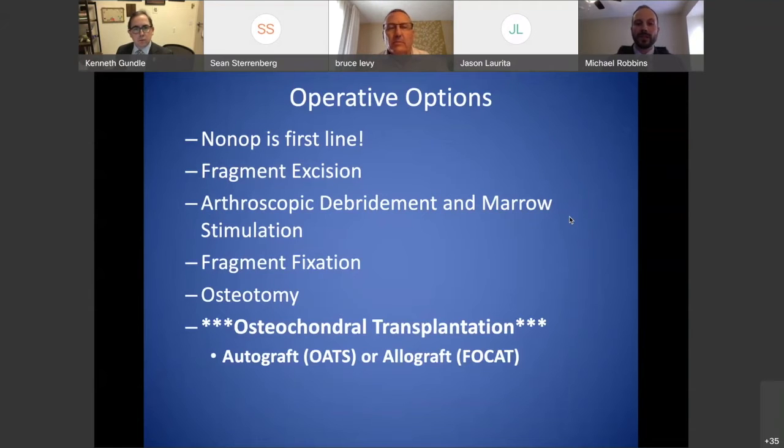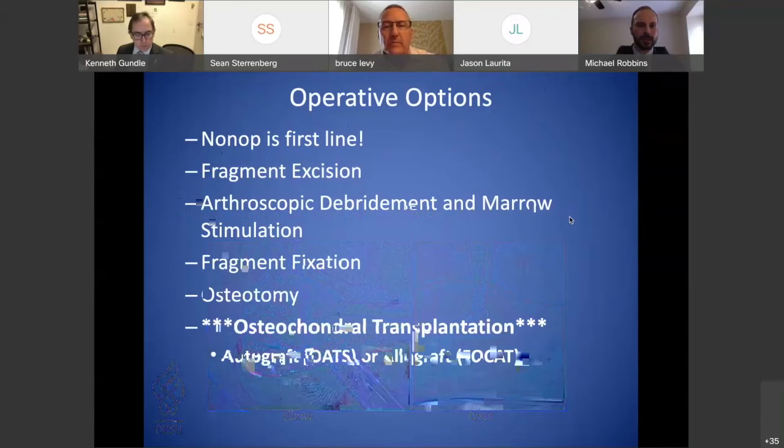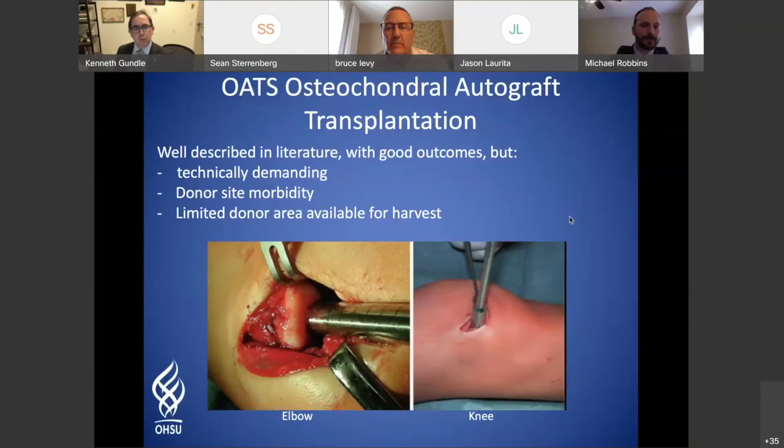This talk is about the worst of the worst, the osteochondral lesions requiring either autograft or allograft. They've either failed fixation or need it for other reasons. Autograft transplantation is well described in the literature and has good outcomes, but it's technically demanding and has significant donor site morbidity.